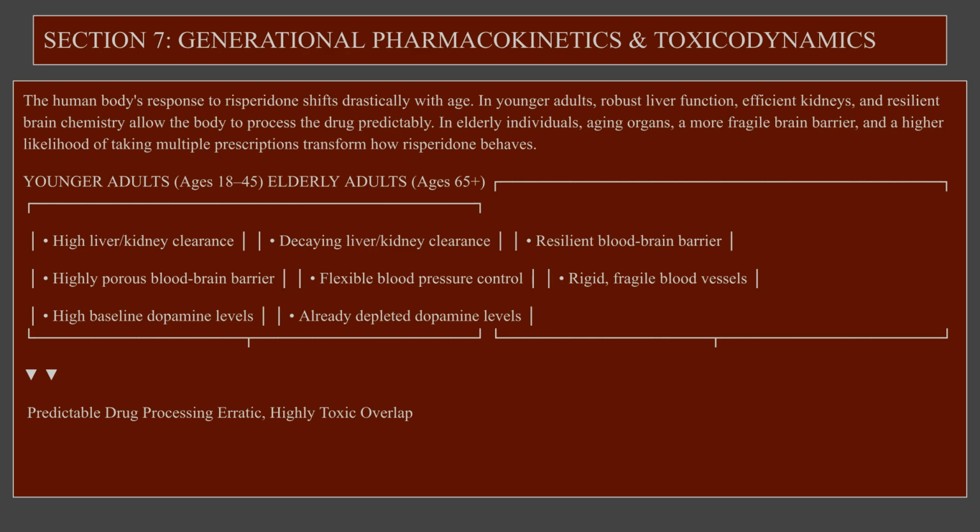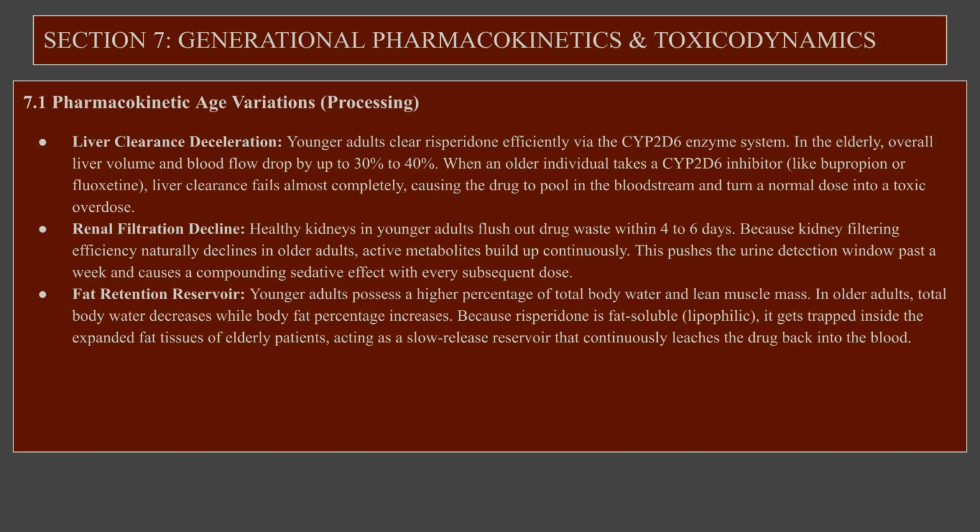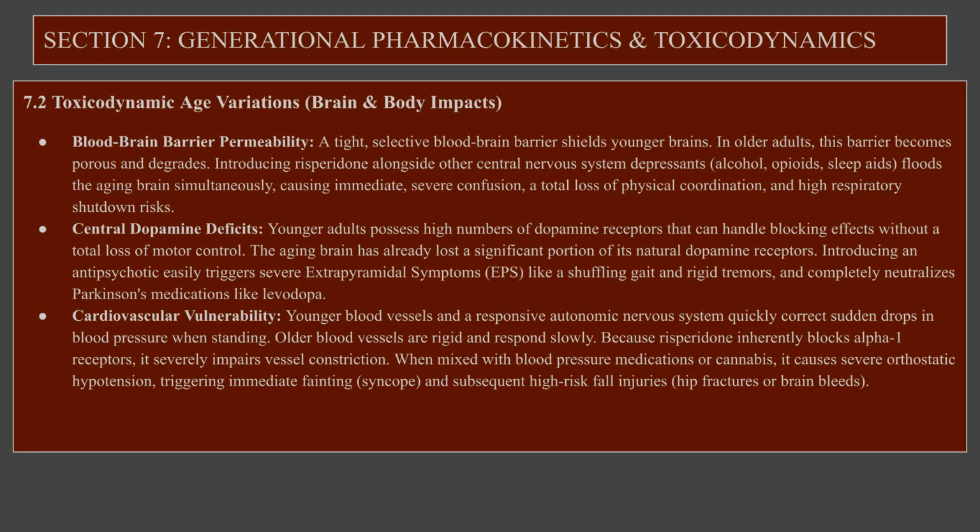In contrast, aging organs and physiological changes in the elderly can lead to erratic and potentially toxic outcomes. Key differences include liver and kidney function, which decline with age, and the integrity of the blood-brain barrier. Furthermore, baseline dopamine levels are higher in younger individuals, whereas older adults may already face dopamine deficits, increasing the risk of adverse reactions. Pharmacokinetically, liver clearance of risperidone slows significantly in older populations.